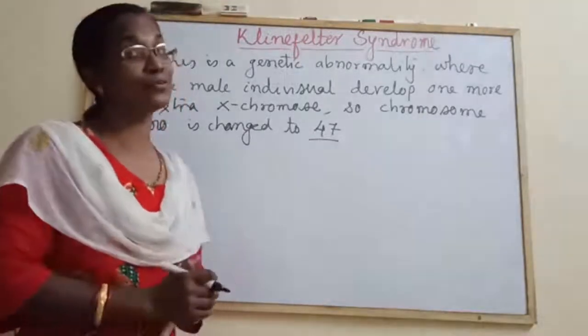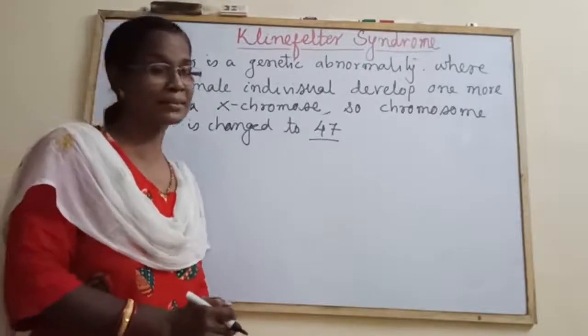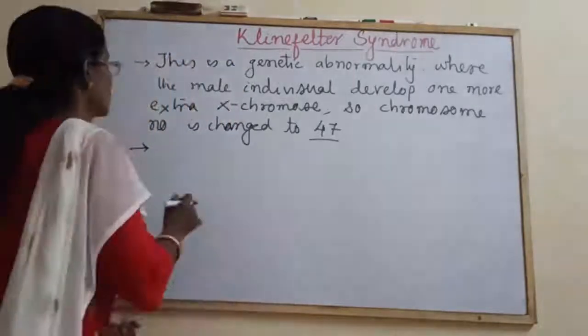The scientist who first described this, you have to remember the name of the scientist. So who is that?